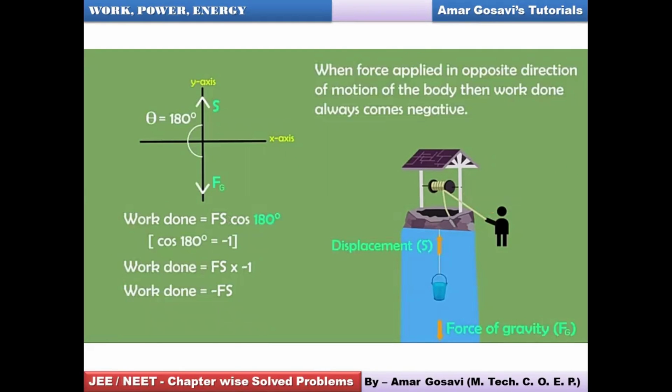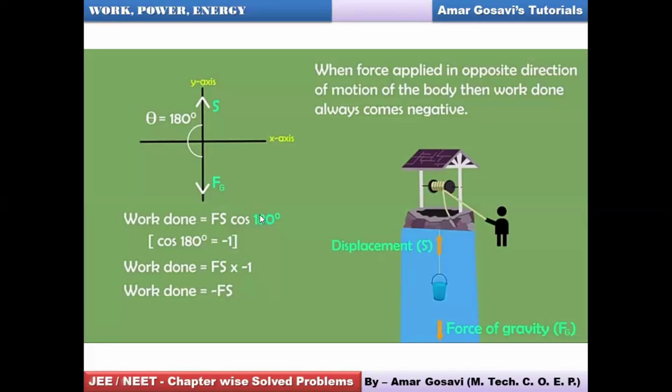Now, if we want to put the bucket down, then in that case you are not going to apply this force. So what will happen, the bucket will move down in the direction of the force of gravity because of its weight. So now the direction of force and the direction of displacement are opposite. You can see the force is along negative y-axis, the displacement is along positive y-axis, and the angle between the two vectors is 180.